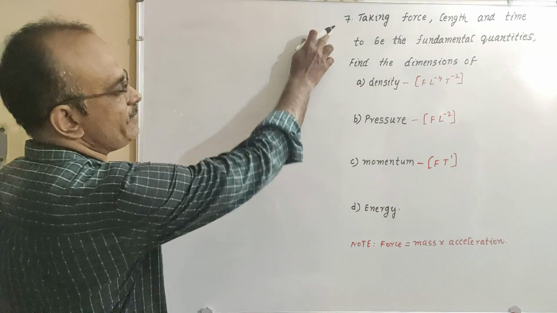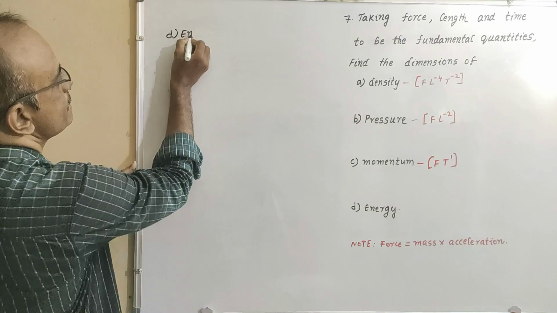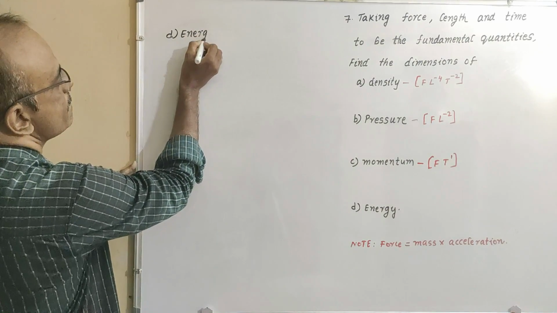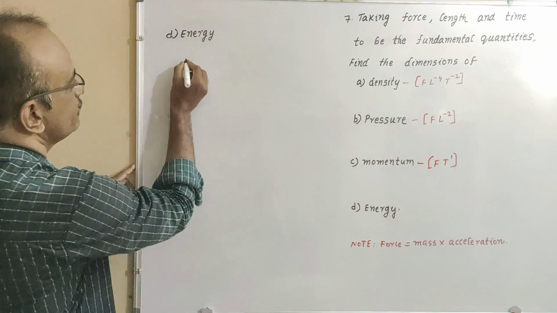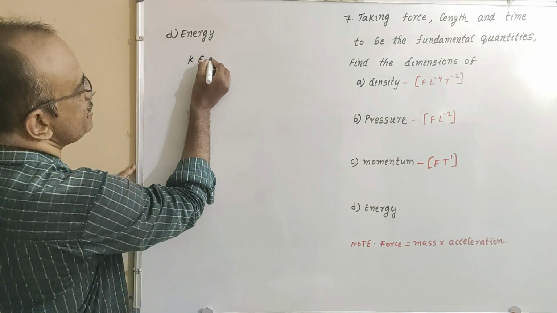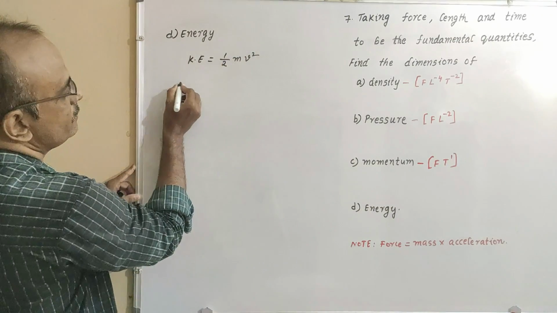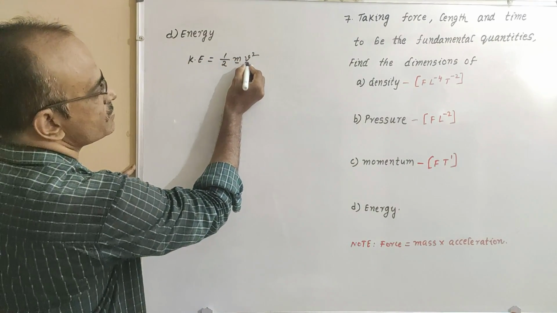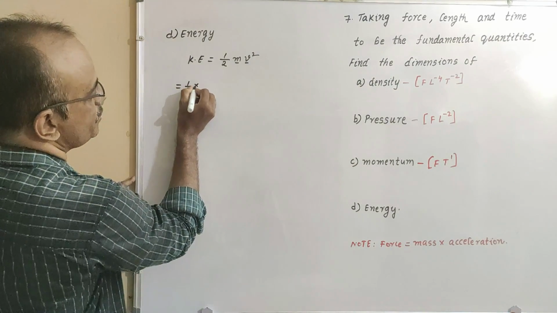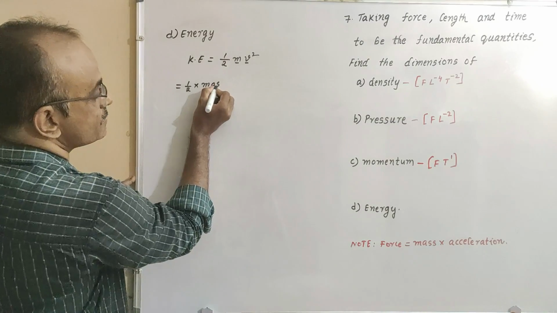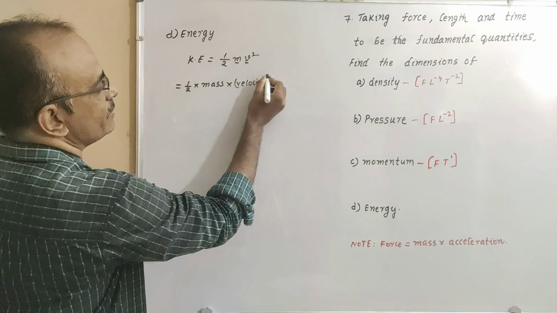Now in question number 7, D, that is energy. We will take kinetic energy. Kinetic energy is equal to half m v squared, where m is mass and v is velocity. So half into mass into velocity squared.